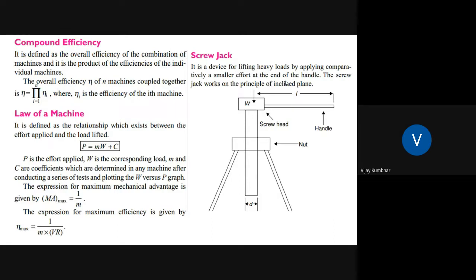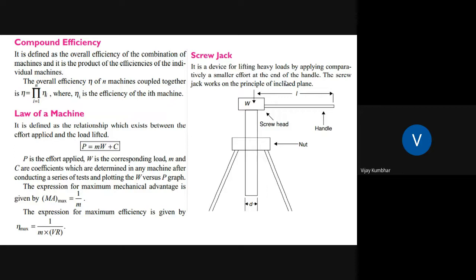Again, the law of machine is P is equal to mW plus C, where P is the effort, W is the corresponding load, and m and C are constants that can be determined for any machine after conducting a series of tests and plotting the W versus P graph. You might have studied this law of machines in your first year engineering mechanics, and you might have drawn this particular graph also. So mechanical advantage can be written as 1 by m, and the expression for maximum efficiency is given by eta max is equal to 1 divided by m into VR.